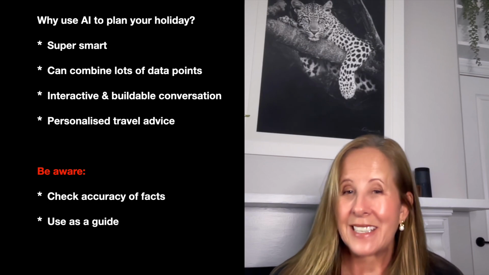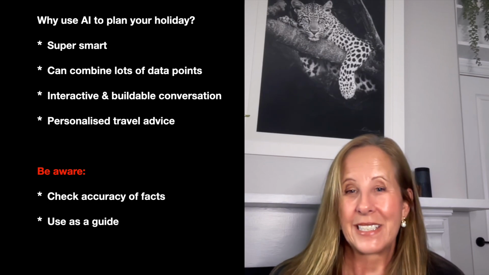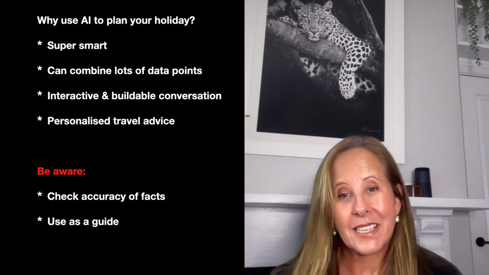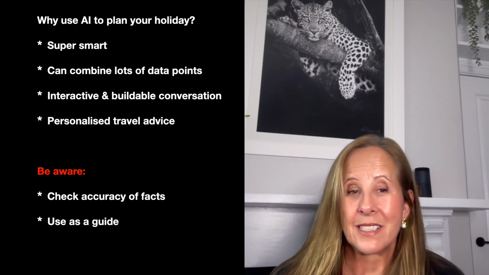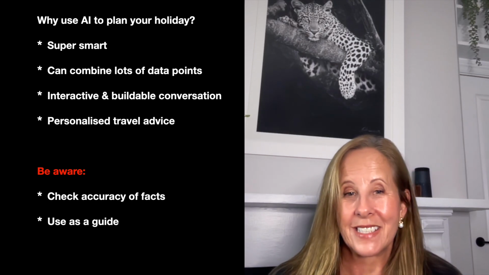Information in ChatGPT can sometimes be wrong. It is only as good as the last data set that it took, and things do constantly change. So you need to make sure that you go and check the accuracy. Use it as a guide, get a general sort of agenda of things that you're interested in, and then go ahead and check the accuracy once you're happy with what you've got, and tweak it a little bit if you need to.